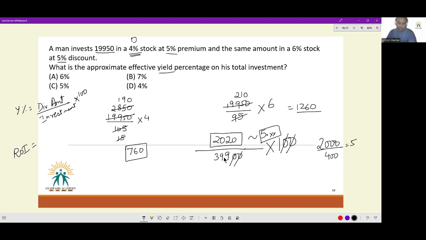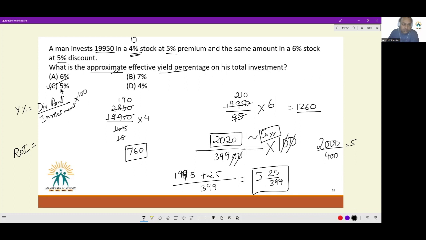Slightly more than 5. Even if you want to do it precisely, it will turn out to be 1995 plus 25 by 399. So we'll have 5 whole 25 by 399. This is the precise yield percentage. Given that the question asks for approximate effective yield percentage, I did not really need to do this precise calculation. Even getting to the idea that it has to be very close to 5 is good enough. Thereby, we can mark option C, 5%, as the correct answer.